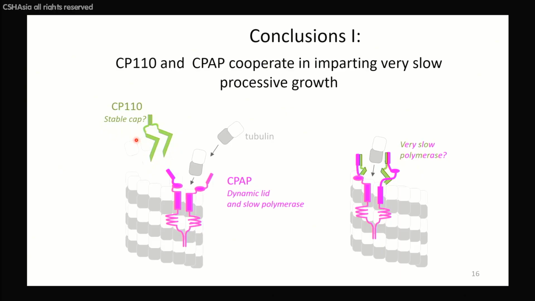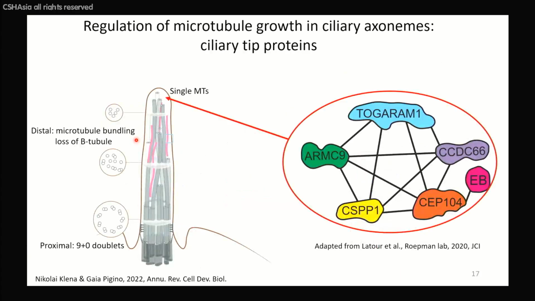So this is what I wanted to tell you about centriolar growth, and now I want to switch to cilia, because as you will see, the mechanisms there are a bit similar, while the players are very different. So here is a scheme of a primary cilium, which comes from the review by Gaio Pigina. They have not triplets, but doublets. But at the tip of a cilium, and there will be a lot of discussion here in the meeting about the ciliary tip, because it's a very important structure, we have in primary cilia actually singlets. So our single microtubule reconstitutions are relevant for understanding them.